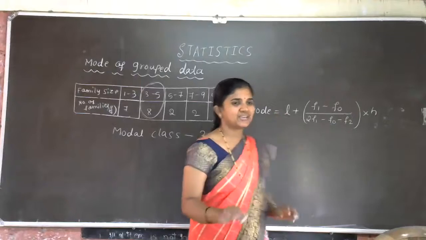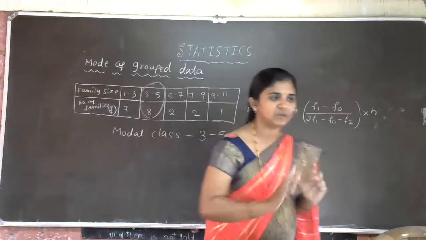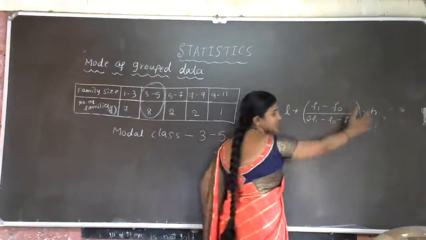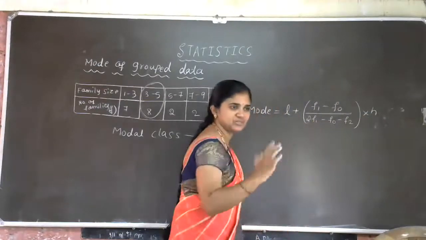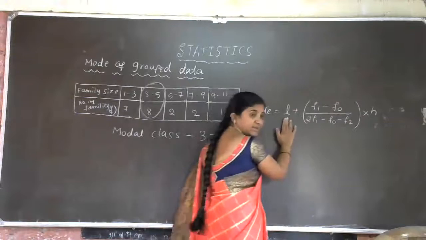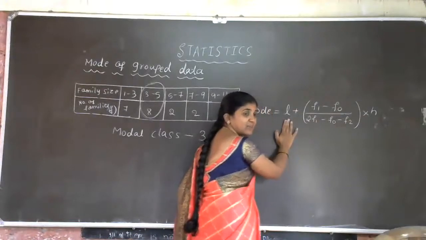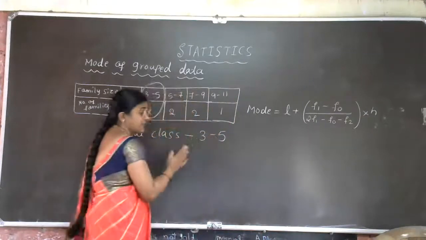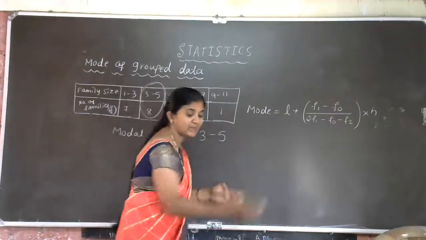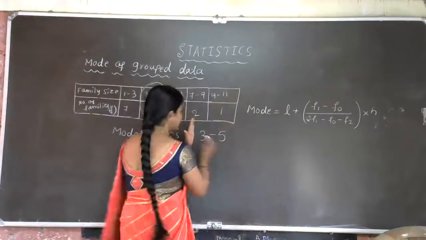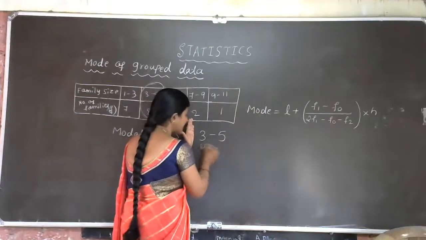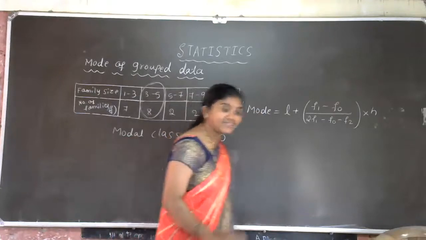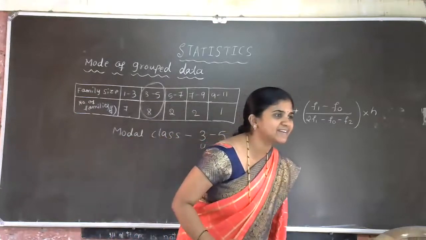See here, let us introduce this formula to you. So this is a formula house. Many members are there, no? Let us introduce the members. First member is L. L is nothing but the lower limit of the modal class. You are having the idea of the upper limit and lower limit, right? In the class interval 3 to 5, this is called the upper limit and this is called the lower limit, right?